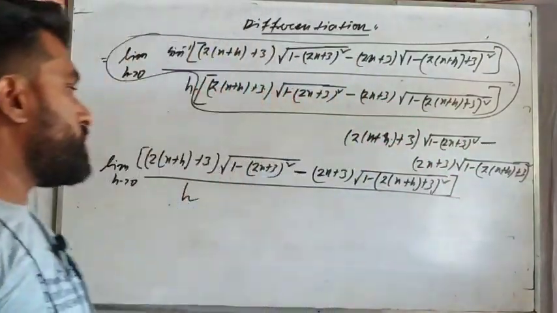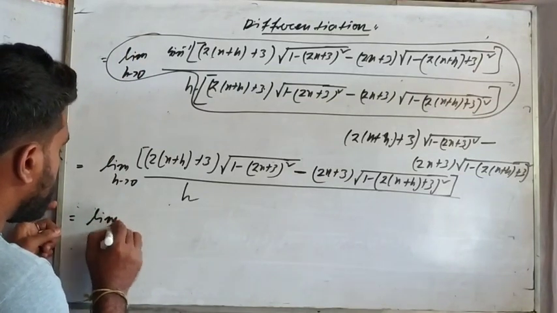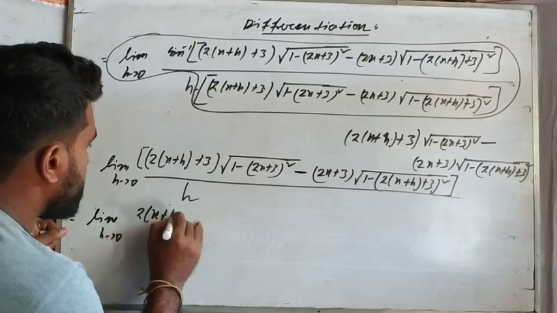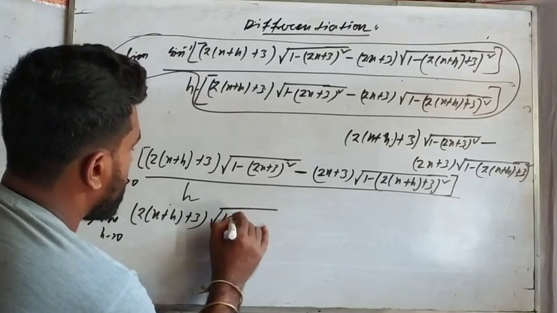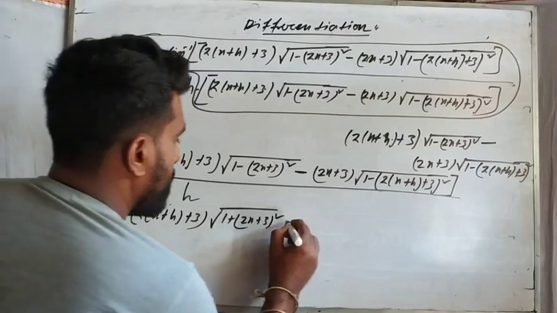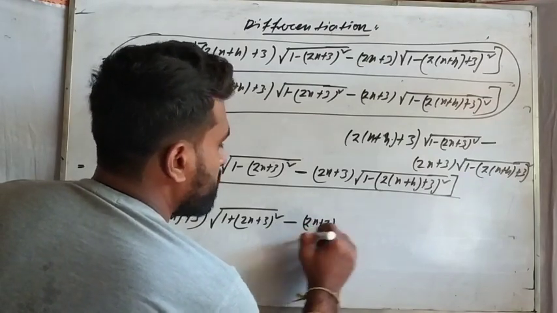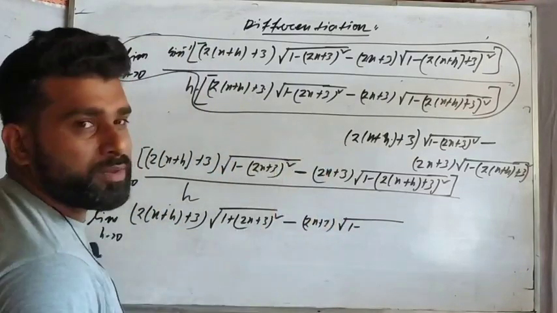So now limit h tends to 0, 2 into (x plus h) plus 3, root over 1 plus (twice x plus 3) whole square minus (2x plus 3). It is a very long expression and it is going out of the board.